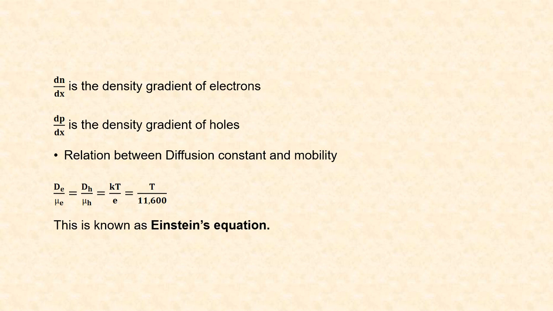This relation is known as Einstein's equation. Here De and Dh are the diffusion constants, mu e and mu h are the mobility of electron and holes, k is the Boltzmann constant, T is the temperature in Kelvin, e is the charge of electron and its value is equal to 1.6 into 10 to the power minus 19 coulombs.